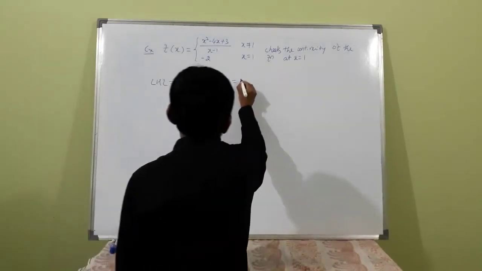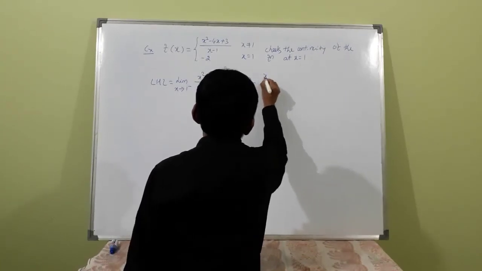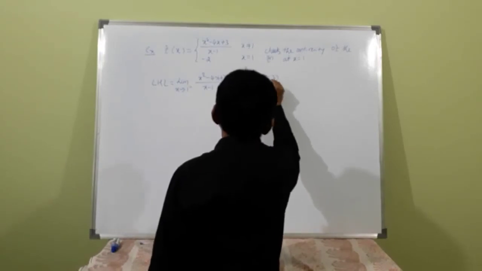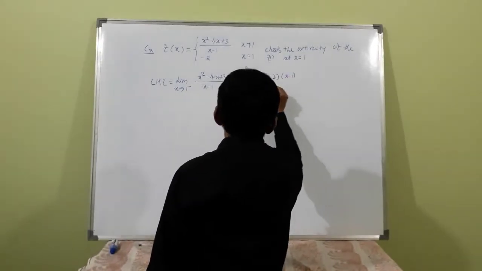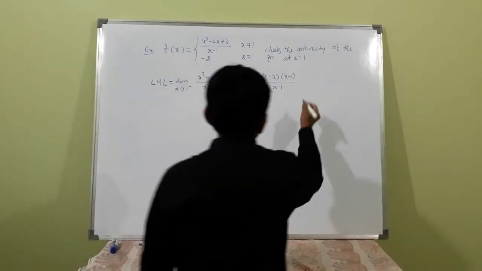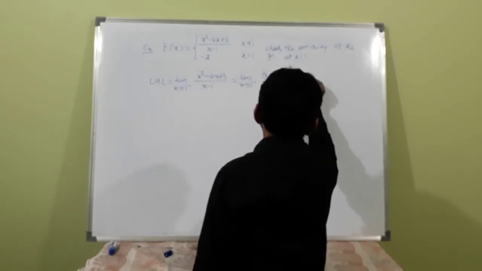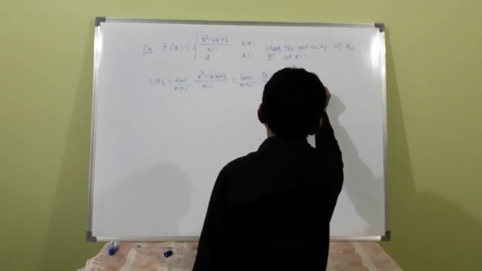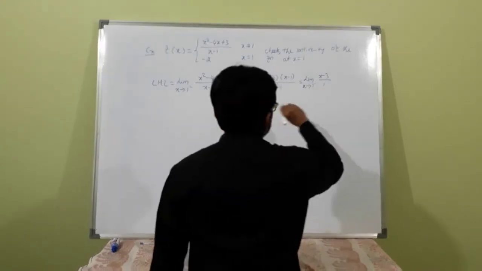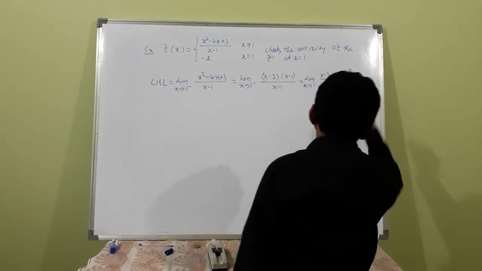That is limit x tends to 1 minus of x minus 3 times x minus 1 divided by x minus 1, that is equal to limit of x tends to 1 minus x minus 3, by 1 it is, that is 1 minus 3, which is minus 2.